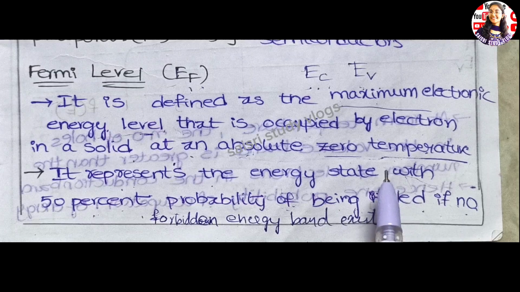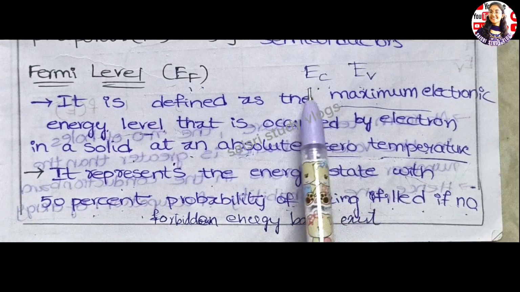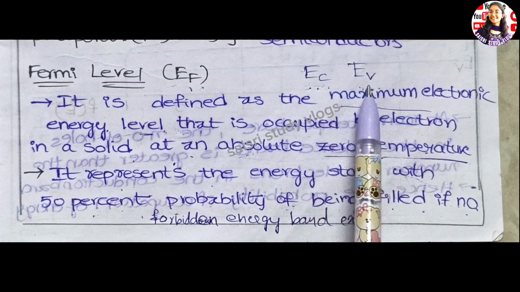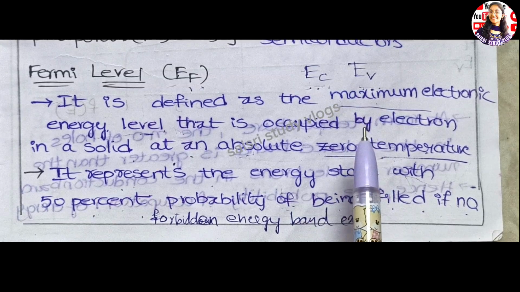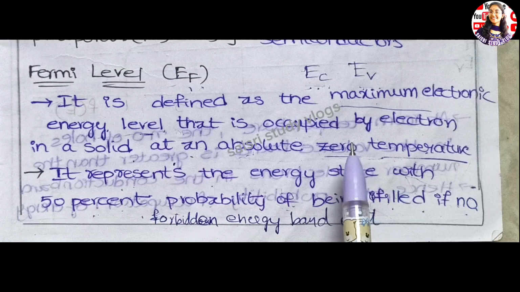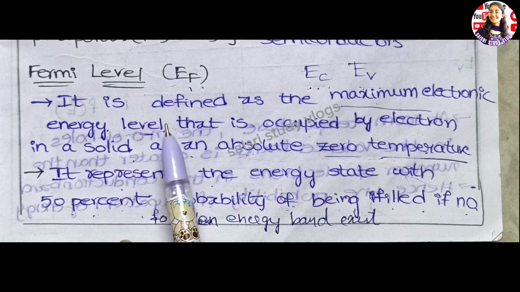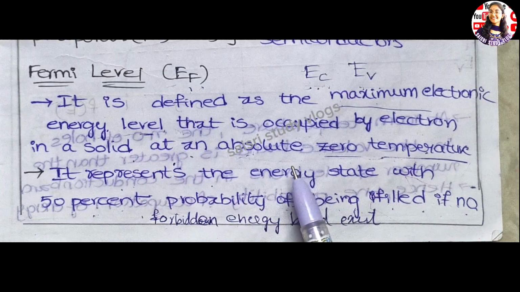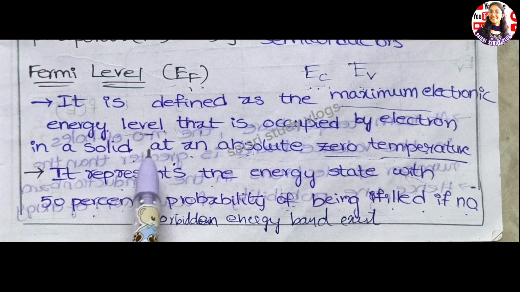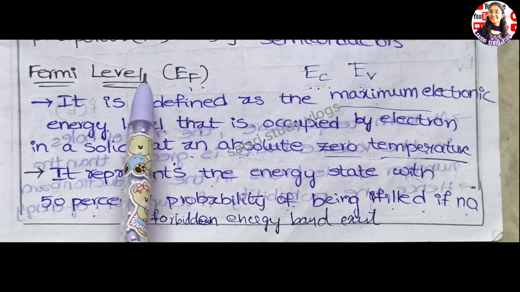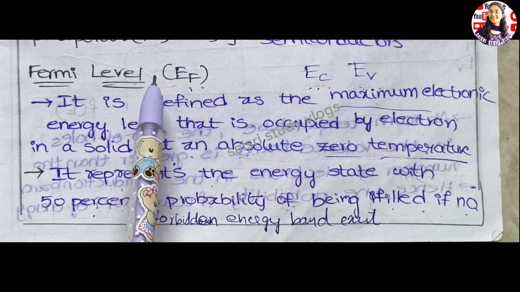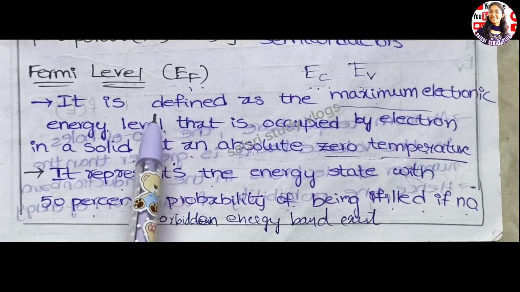So we have some energy levels like the forbidden band, conduction band and the valence band. Those bands are associated with some energy. That is EC for the conduction band and EV for the valence band. In the previous video I explained the different types of energy bands. This Fermi level is associated with the energies of those bands. You can understand this better in intrinsic and extrinsic semiconductors. Here the Fermi level is just an imaginary line which we are talking about.